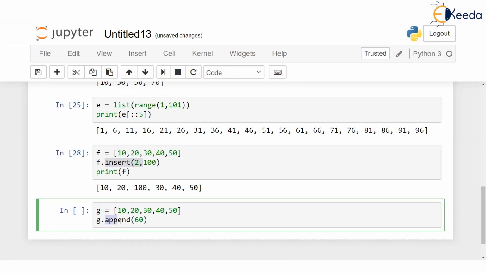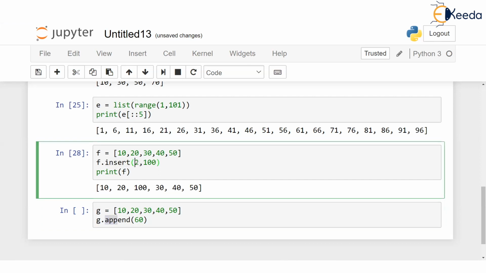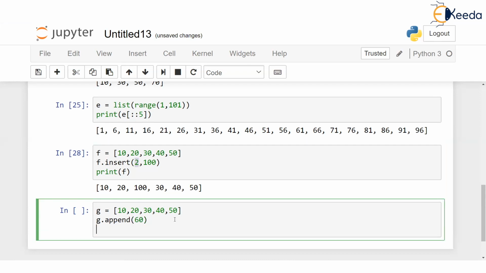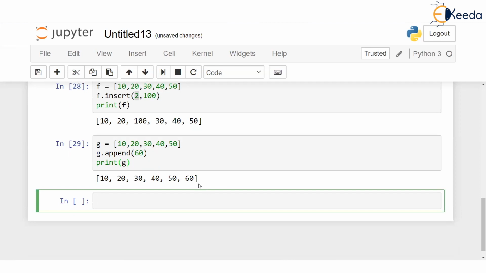Look at the difference between insert and append. Although both of them basically put a new value, insert can be used for putting a new value at some place, whereas append will always add a new value at the end. So what if after this I print g? This is going to print 10 to 60. You see, 60 has got appended at the end.